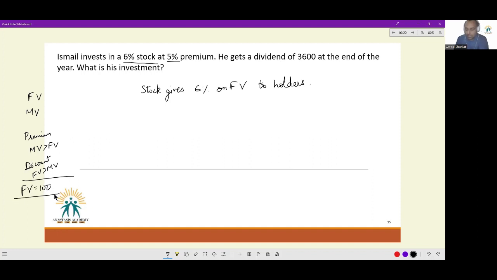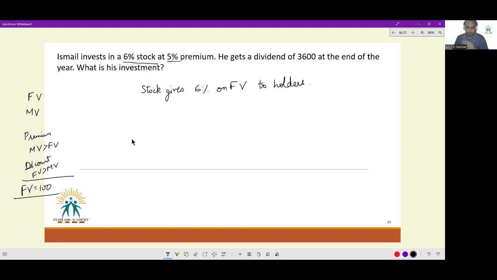For every stock, every share that you deal with, unless otherwise stated, you're supposed to take the face value as 100. Now see, these are very, very basic things. These are absolutely insanely basic things. But until you know them, these may seem like very foreign terms to you. In case you haven't studied it, wherever you're studying it from, I would recommend you go back and ask your teachers or the study material that you're referring to. Ideally, they should have some chapters on this. So do some 20-25 questions on this topic. It would be more than enough, but don't leave it, because let's say it makes a comeback this year and then you're absolutely unaware of these terms, it would become very, very sad. So please make sure you know about this topic.